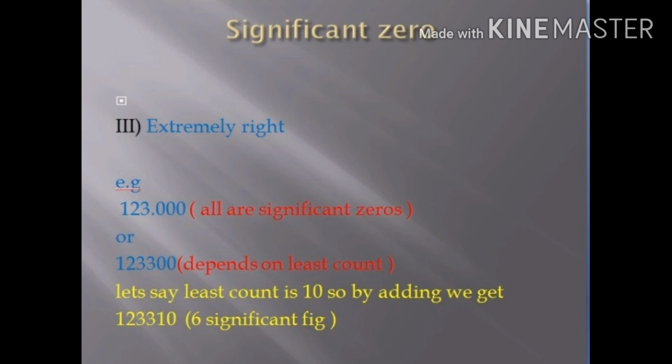Let's take another example. Suppose we have a value of 123300, the same value, and a least count of 100. So we will get 123400. In this case we will have 4 significant figures, because as the least count increases, the number of significant figures is reduced. These two have an inverse relationship. Hope you got my point. Thanks.